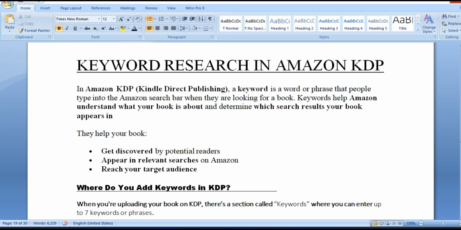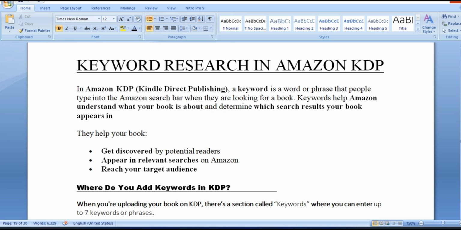For example, let's say you're looking for a book about weight loss. Someone will look for weight loss for women, another one weight loss for men, another one fitness journal. So all these things which we are typing in the search bar, they are the ones which are known as